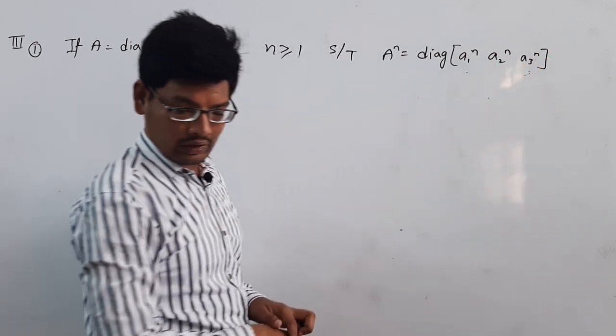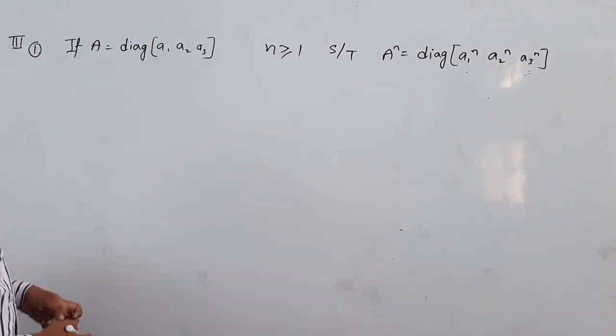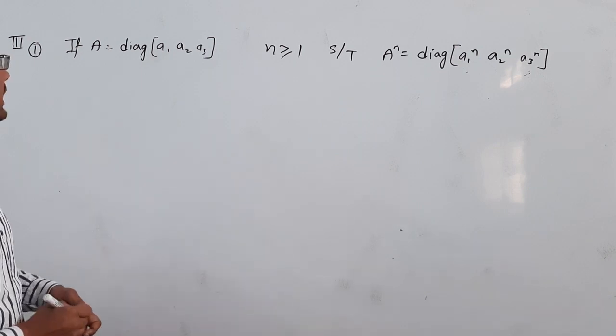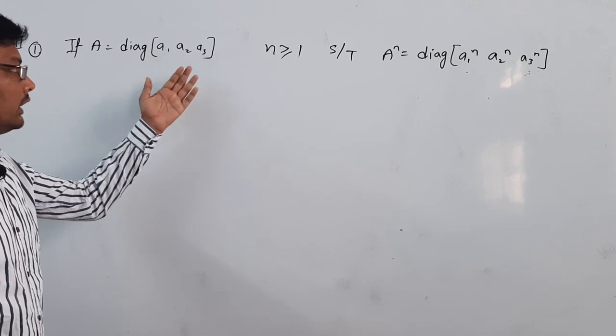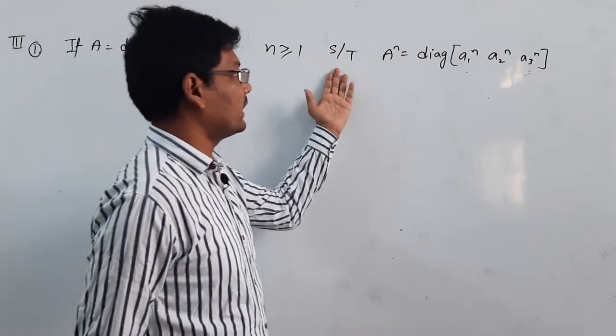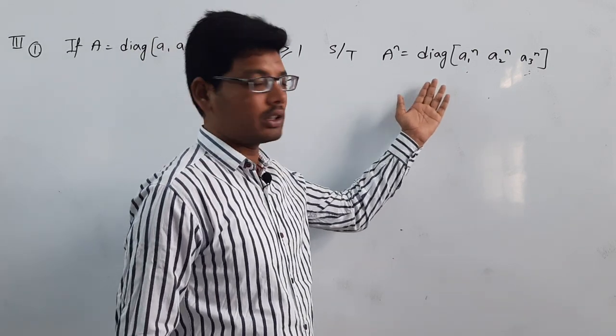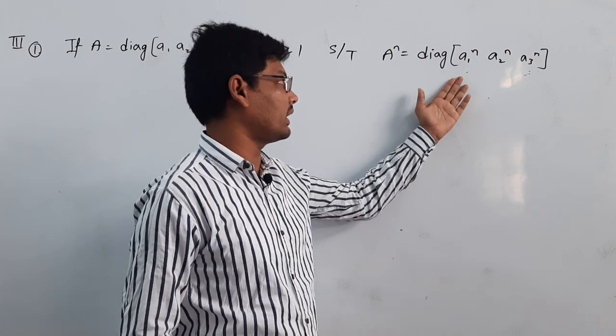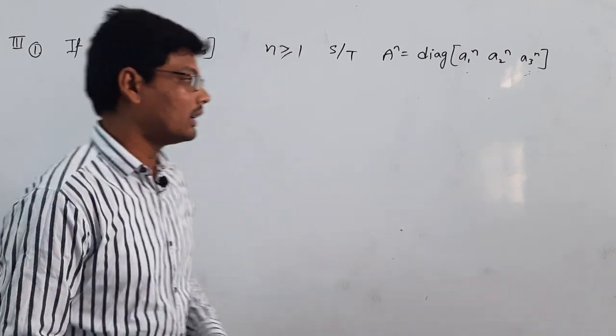Here he is given one diagonal matrix having elements a1, a2, a3, and for all n greater than or equal to 1 he is asking to show that A to the power of n is equal to diag of a1 power n, a2 power n, a3 power n.